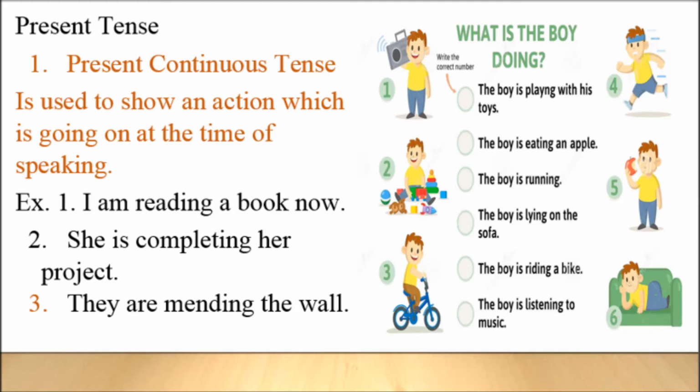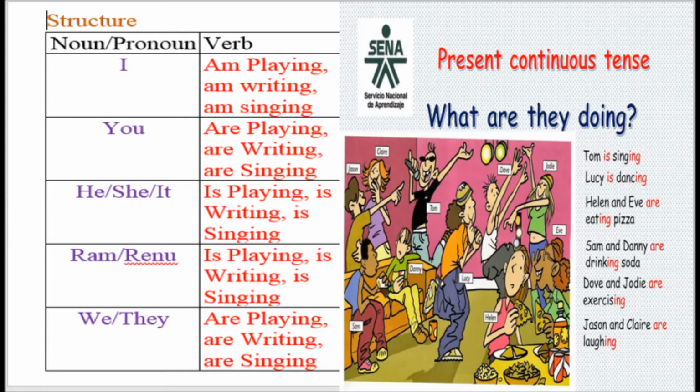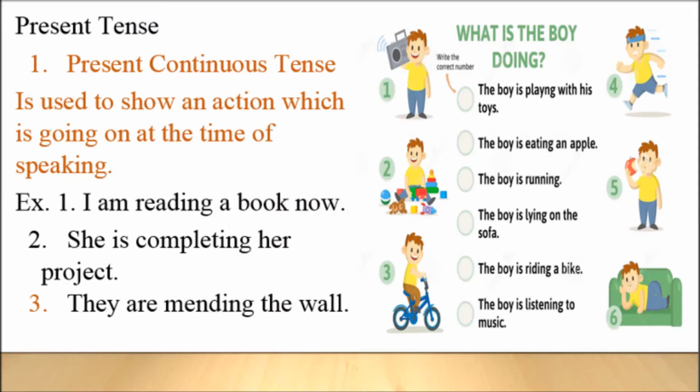So whatever is happening at the time when we are speaking, those kinds of actions are written in present continuous tense. To write a sentence in present continuous tense, here is a chart. Whenever you write a sentence with I, you use am and the main verb adds ing because it is continuous. Whenever you're using continuous tense, remember you need to add ing at the end of the main verb. For example, I am playing, I am writing, I am singing.